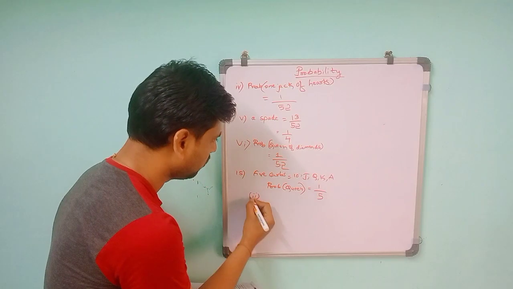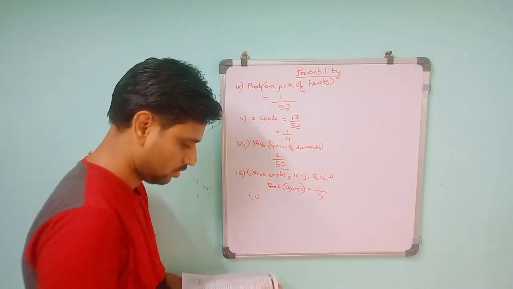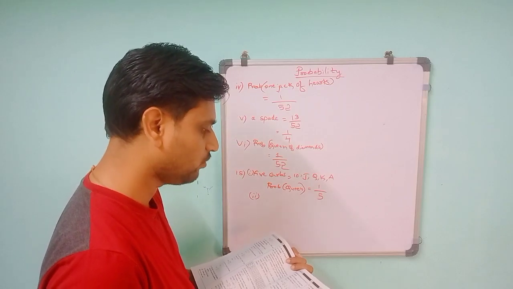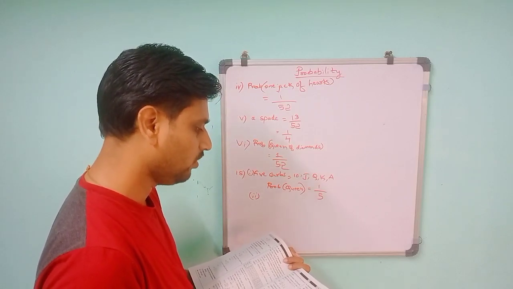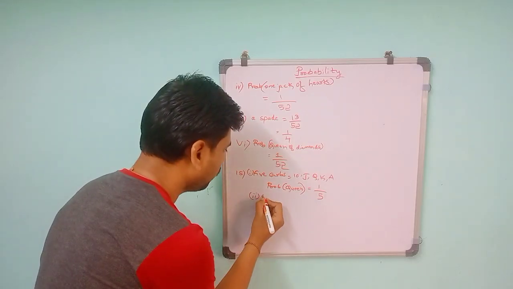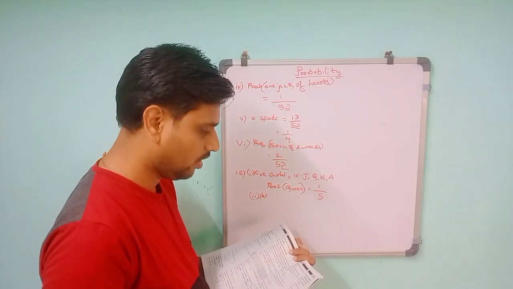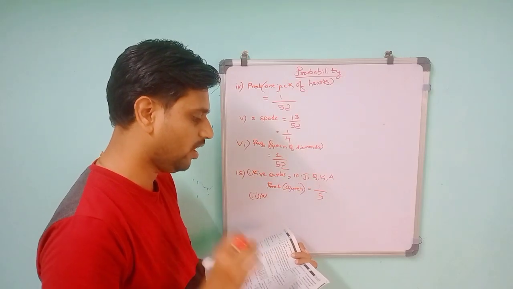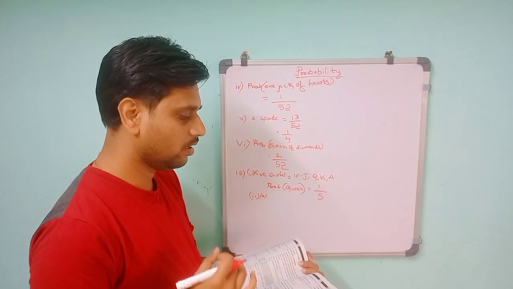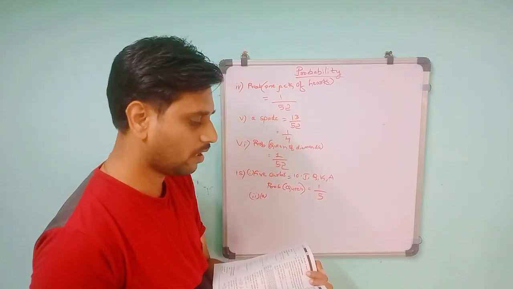Second one. If the queen is drawn and put aside, what is the probability that the second card picked is an ace? In that there are two sub questions, A is one and B is the other. So read properly. If the queen is drawn and put aside, you take the queen card and keep it aside.